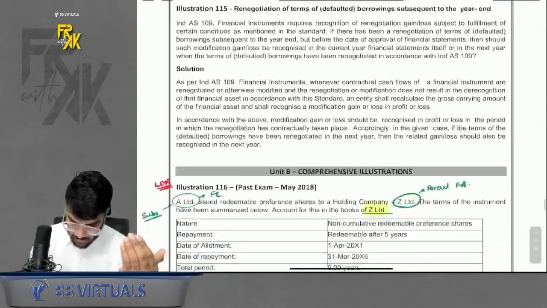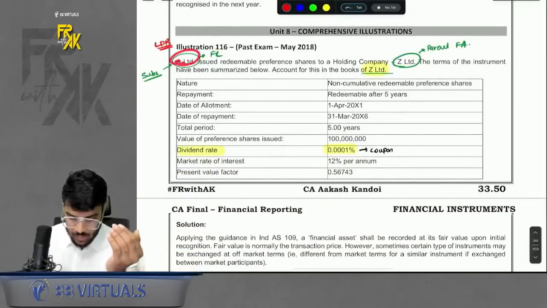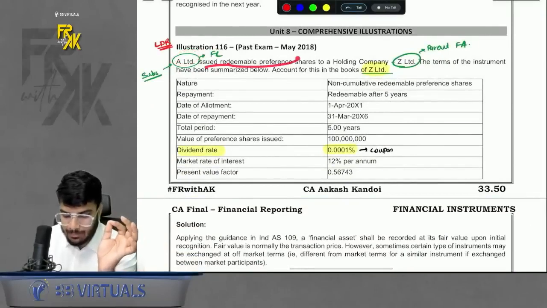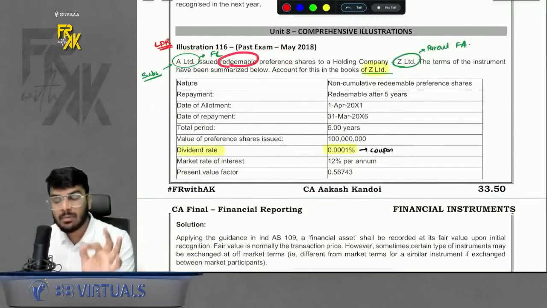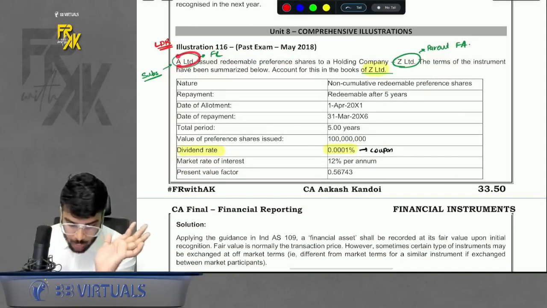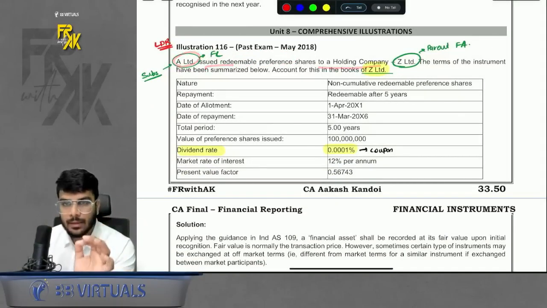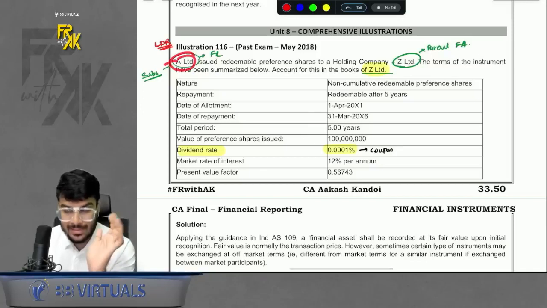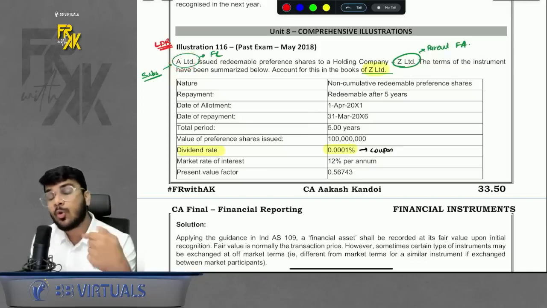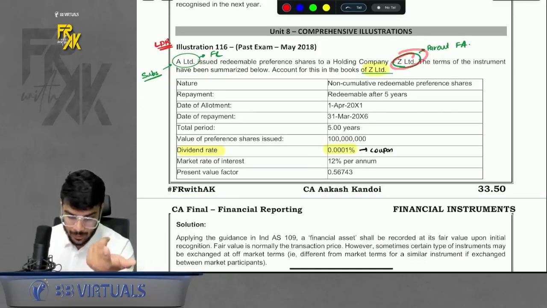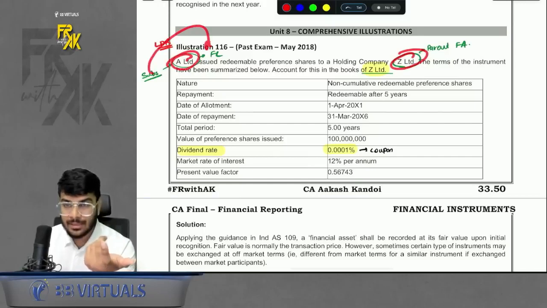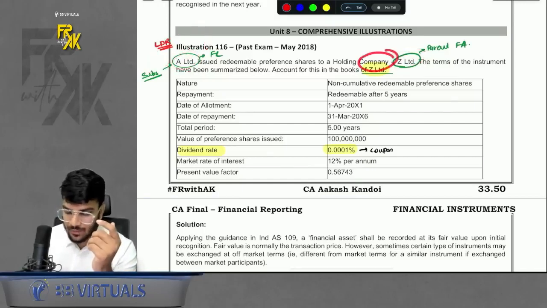Yes. Here we go. So here what was done was A Limited issued redeemable preference shares. What is the meaning of redeemable? Redeemable means redeemed in cash. Who issued? A issued to a holding company. That means the one who is issuing is the subsidiary. The one to whom it is issued, he is the parent. The one who issued, for him it is a financial liability. For holding it is a financial asset.